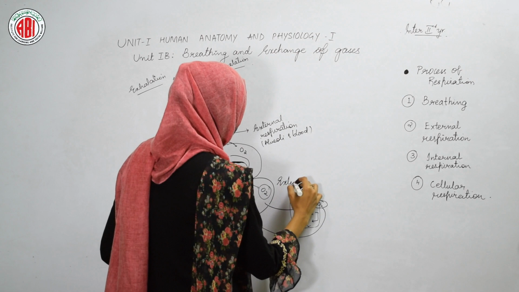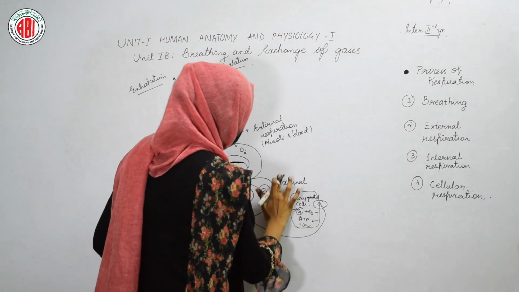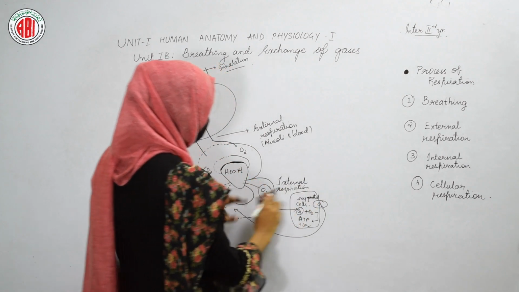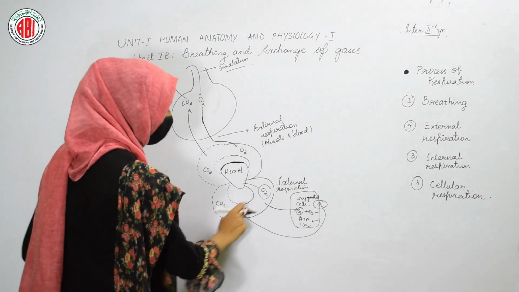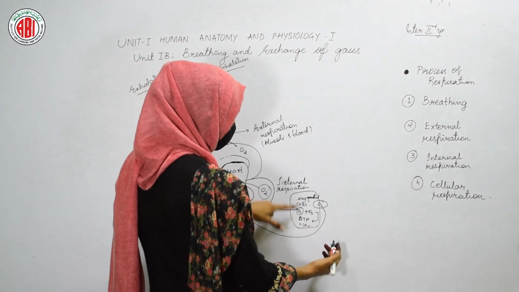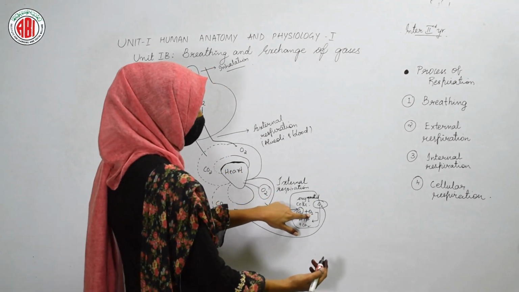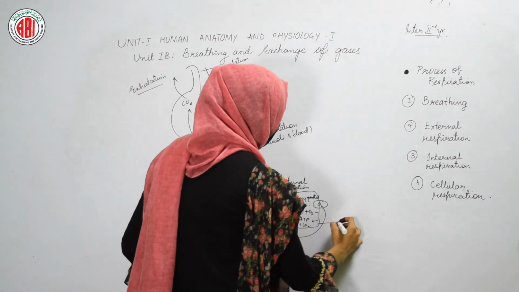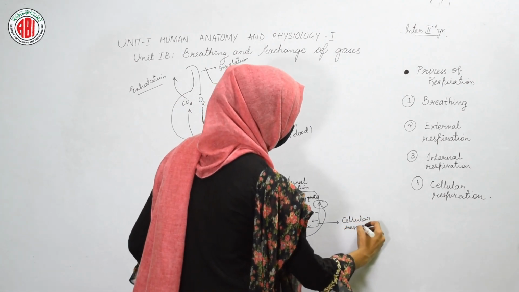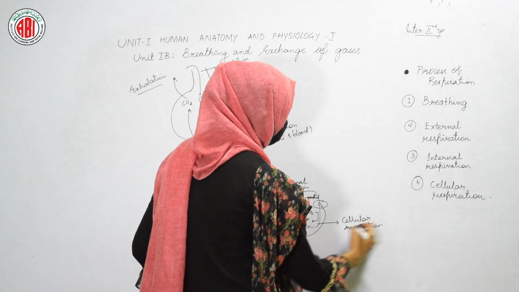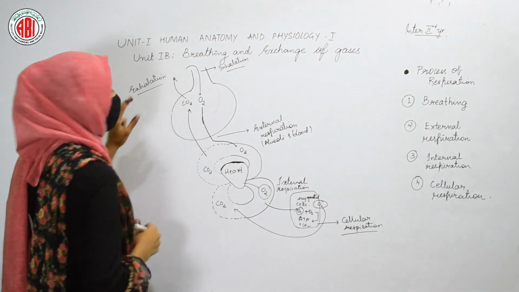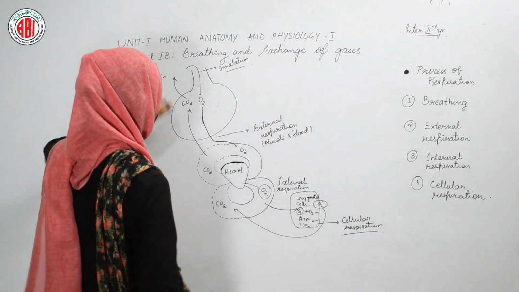This type of respiration is called internal respiration. And after the internal respiration, that means after the gaseous exchange takes place between the blood and cells, the reaction that takes place, that means glucose breaking down in the presence of oxygen to form ATP, is called cellular respiration, the formation of ATP. Basically, formation of ATP takes place in the fourth step, that is cellular respiration.